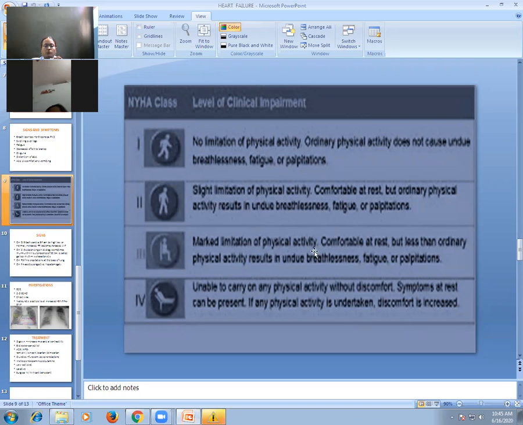Marked limitation to physical activity. Patient is comfortable at rest, no doubt, but less than ordinary physical activity can result in undue breathlessness, fatigue, and palpitation.